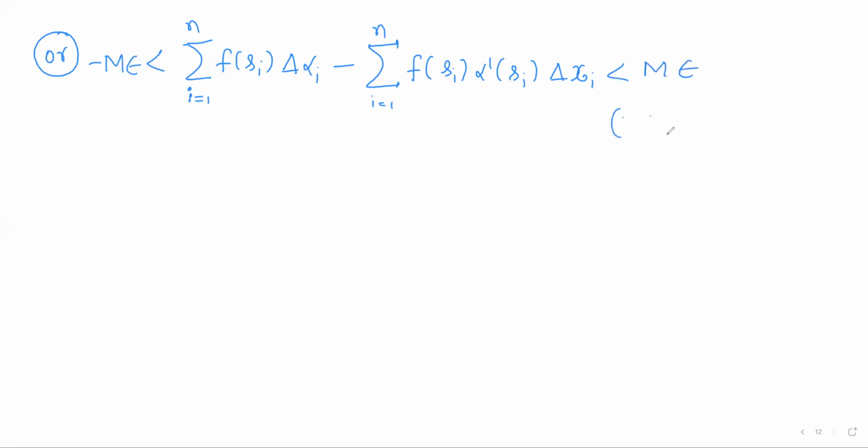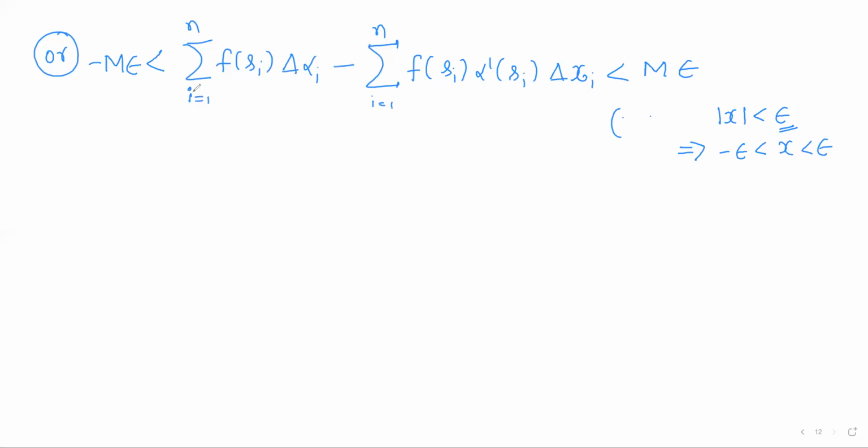So just here I'm using that modulus of x is less than epsilon implies x lies in between minus epsilon and plus epsilon, where epsilon has to be strictly positive, right?